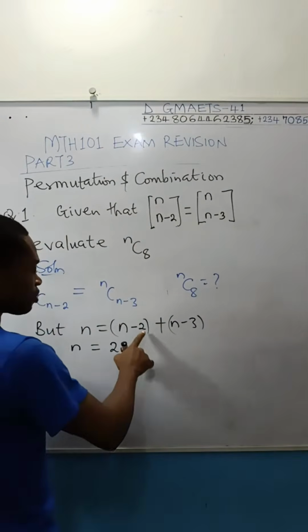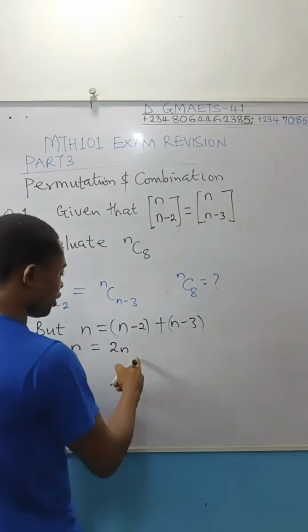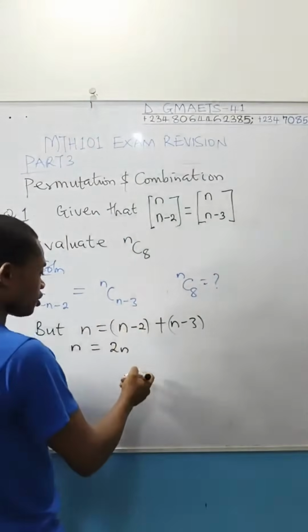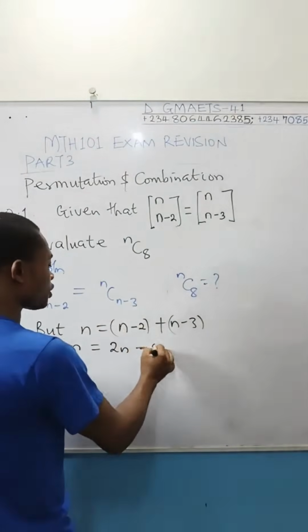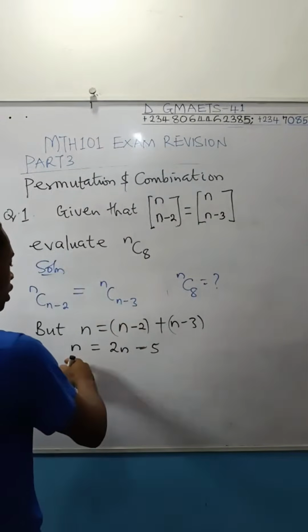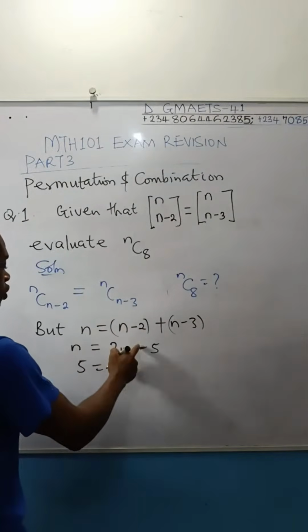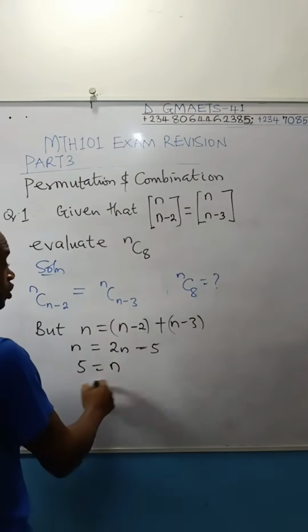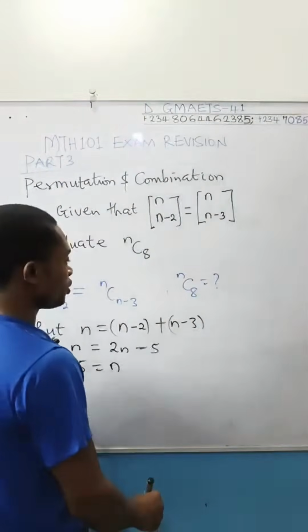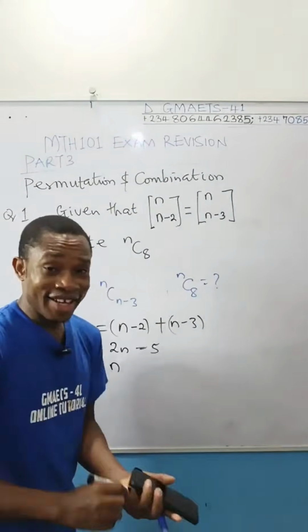If I work on this, minus 2 minus 3 will give us minus 5. You work on this, you're meant to get minus 5. And then collect your like terms. 5 comes here, becomes positive. n goes there. 2n minus n will give you n. So n is 5. This cannot be. So what I'm going to do, n can be 5, take note.